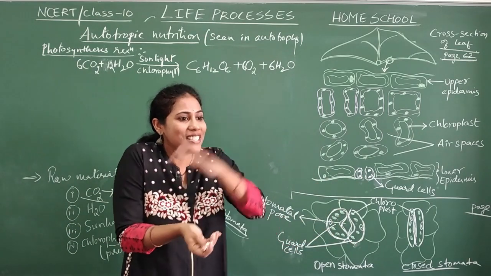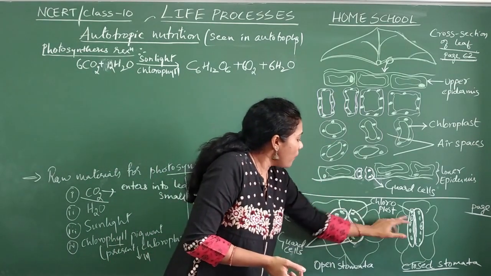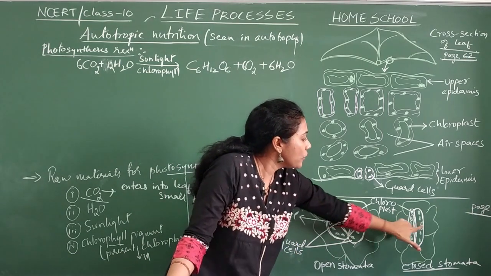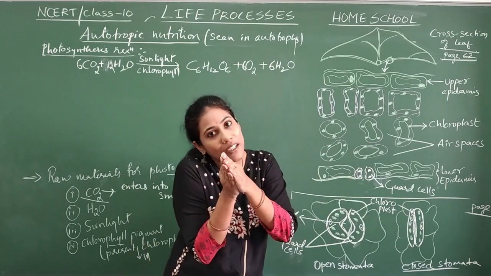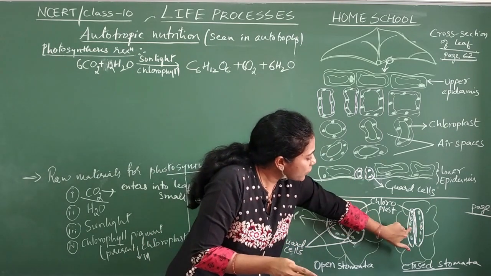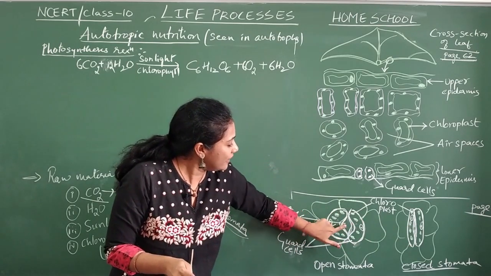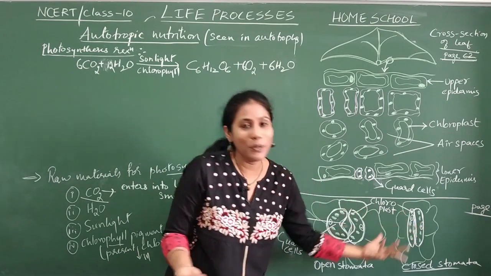Otherwise gases keep entering into the leaf. That's the reason, once the work is over, guard cells will lose all the water content outside. They will shrink, and the pore gets closed. Here the pore is open, they are swollen. Here they have shrunk, so the pore is closed.